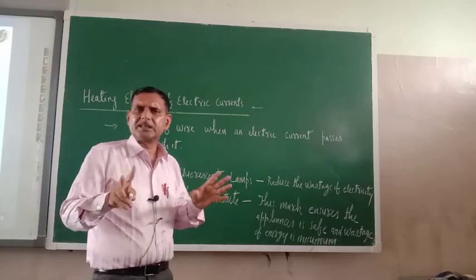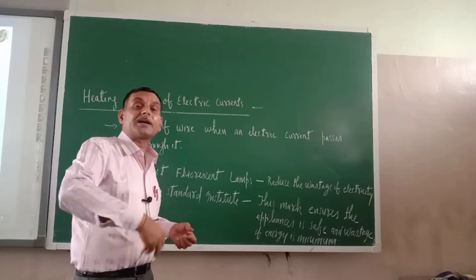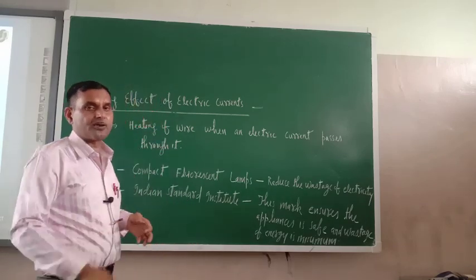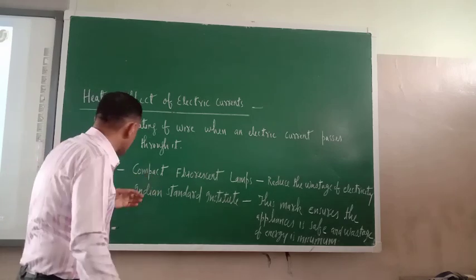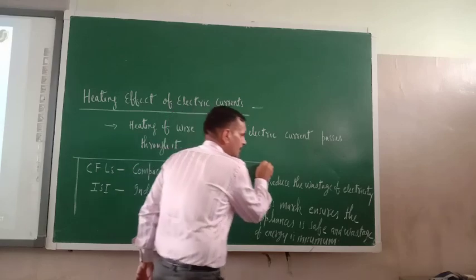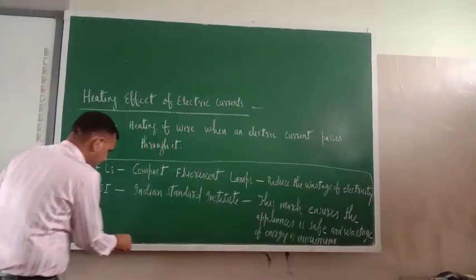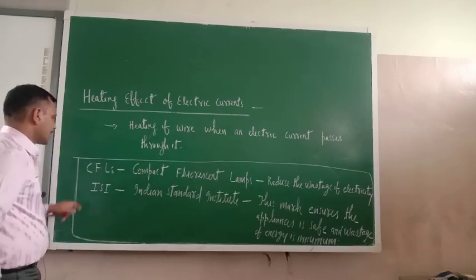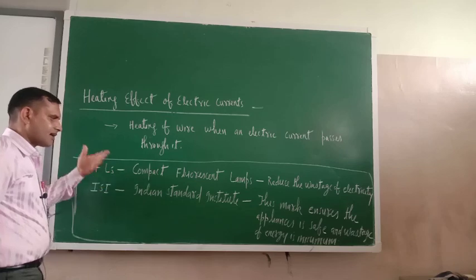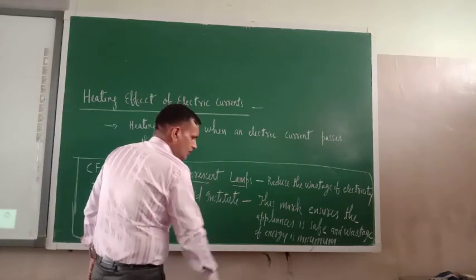Applications of the heating effect we will discuss in the extra marks. There is no problem, but there are certain issues. Nowadays there is one word which is very much used and we are very familiar with, that is CFLs. What is the meaning of this? Compact fluorescent lamps.